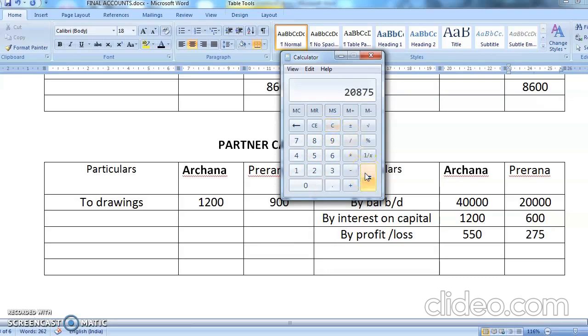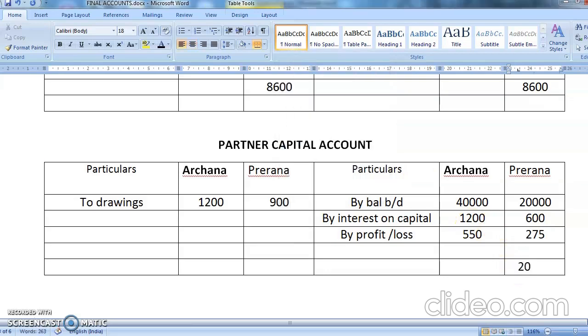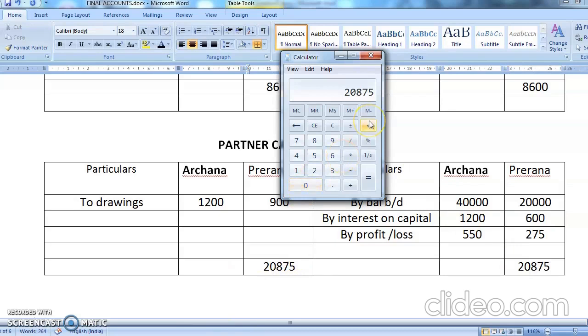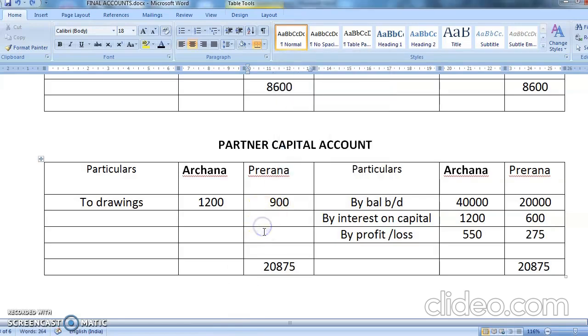The total is coming to 20,875. So 20,875. It will come here also 20,875. Now minus how much? 900. So minus 900, you are getting 19,975.